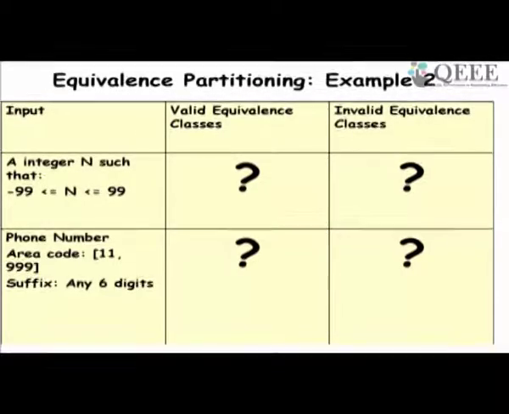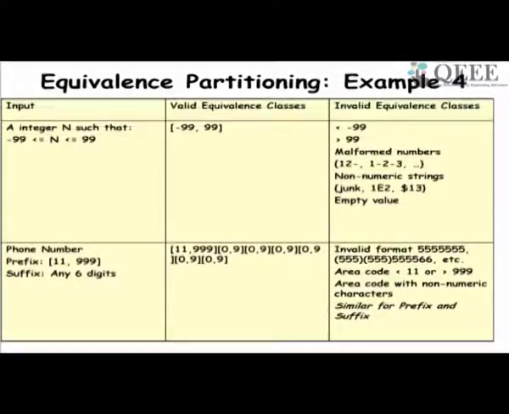What are the valid equivalence classes, invalid equivalence classes, and the subclasses? The valid equivalence class lies between -99 and 99, and the invalid equivalence classes are less than -99, greater than 99, and also malformed numbers like 12-1-2-3, non-numeric strings, junk characters, etc.